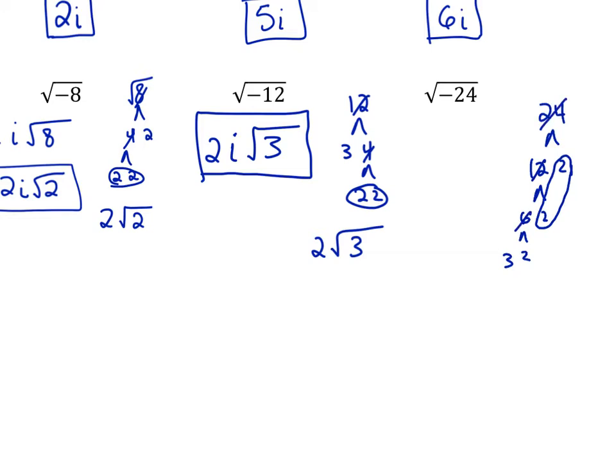Okay, so there's a pair. And then the 3 and the 2 are all by themselves. So this ends up being i root, okay, 2 on the outside for the pair, and then 3 times 2 on the inside, which leaves me with 6 on the inside.